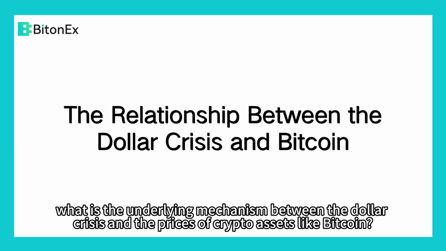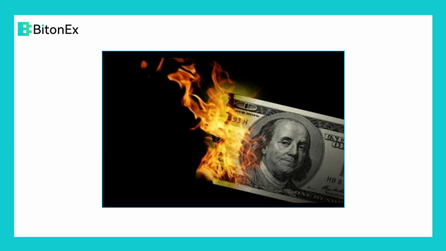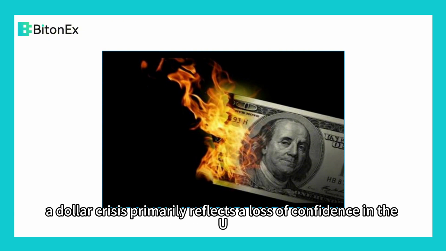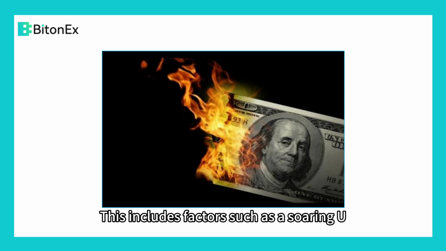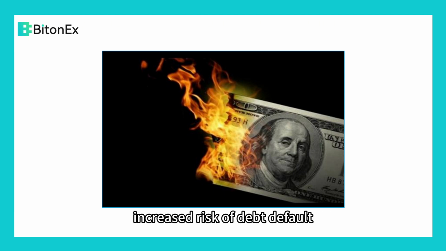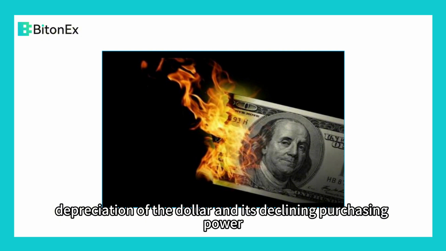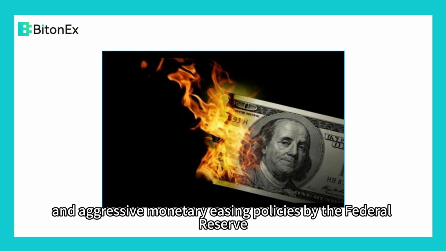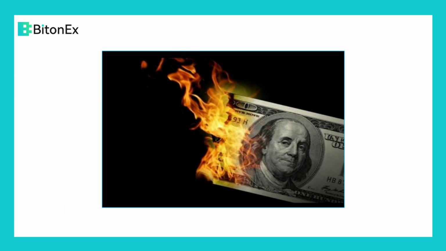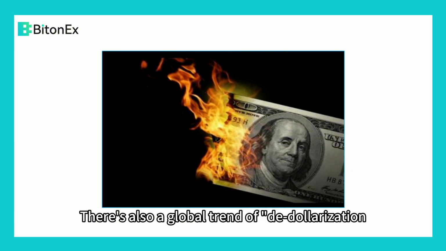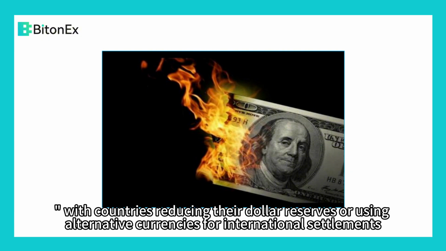So, what is the underlying mechanism between the dollar crisis and the prices of crypto assets like Bitcoin? Broadly speaking, a dollar crisis primarily reflects a loss of confidence in the US dollar. This includes factors such as a soaring US fiscal deficit, increased risk of debt default, depreciation of the dollar, and its declining purchasing power, and aggressive monetary easing policies by the Federal Reserve. Prolonged low interest rates result in excess money supply. There's also a global trend of de-dollarization, with countries reducing their dollar reserves or using alternative currencies for international settlements.